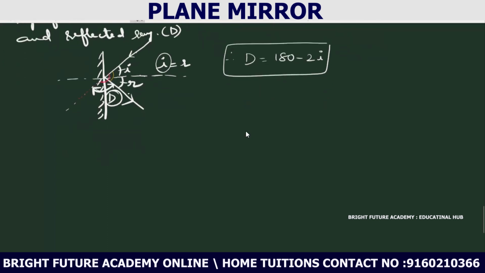Let us see one example here. The light ray is incident like this with some 30 degrees. Tell me what is the deviation produced here?